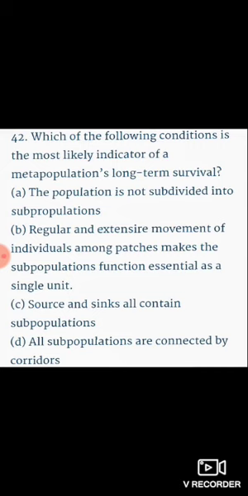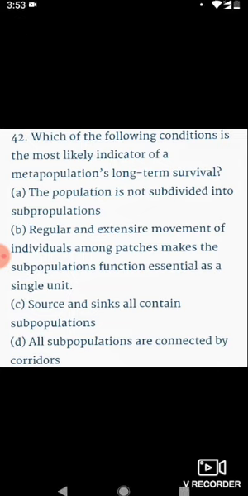Next question is, which of the following conditions is the most likely indicator of a metapopulation's long-term survival? See the term long-term survival. The first is the population is not divided into subpopulations. Second is the regular and extensive movement of individuals among patches makes the subpopulations function essentially as a single unit.